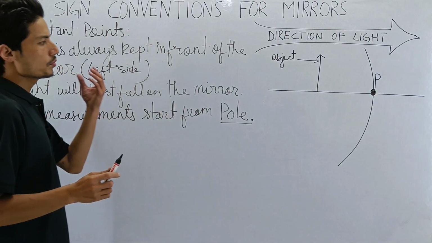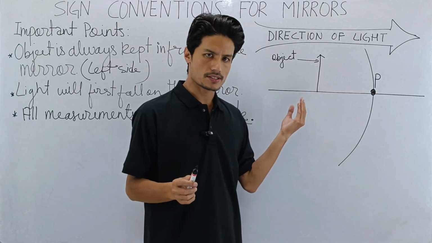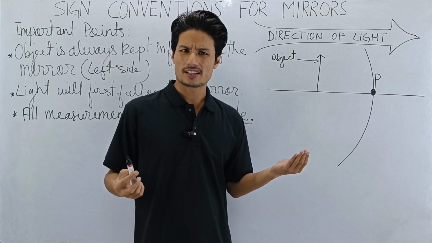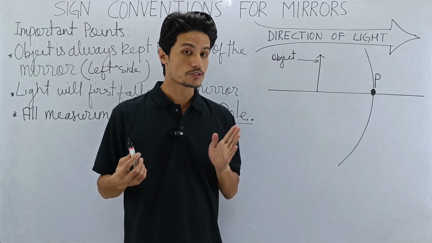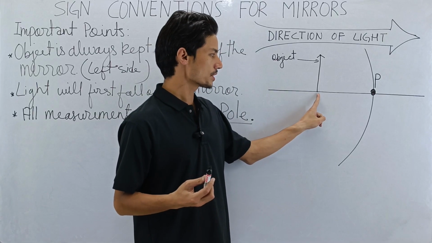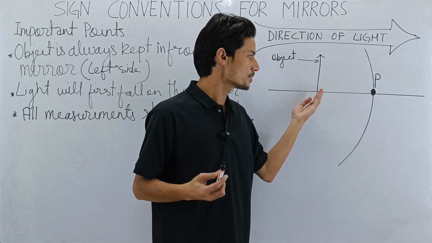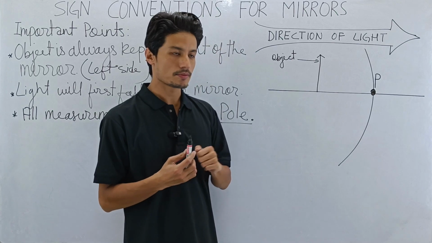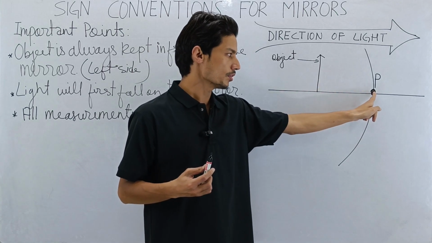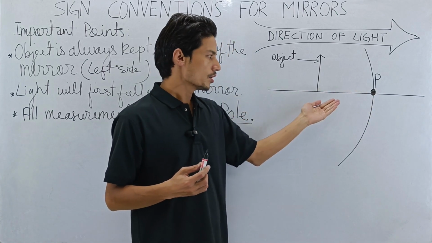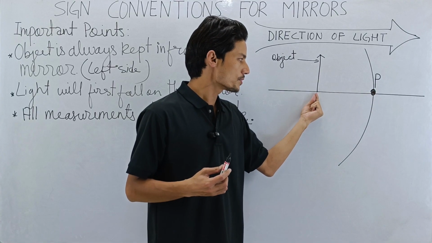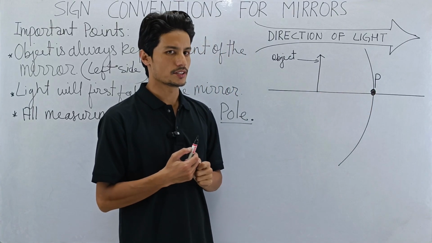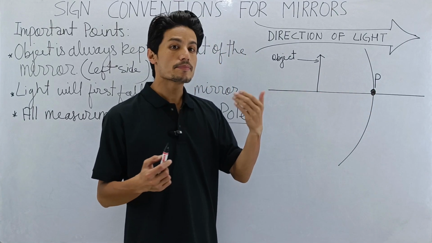So now we will discuss the measurements. What are we measuring? We have so many things to measure. Number one, first we have to measure the object distance, like how far is the object from the mirror. Remember here, measurement will start from the pole. So we will be measuring how far is the object from the pole of the mirror. Understood?